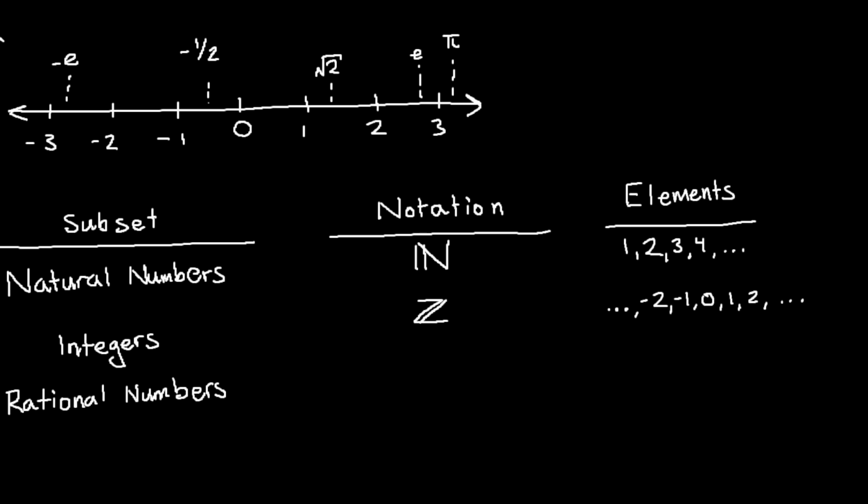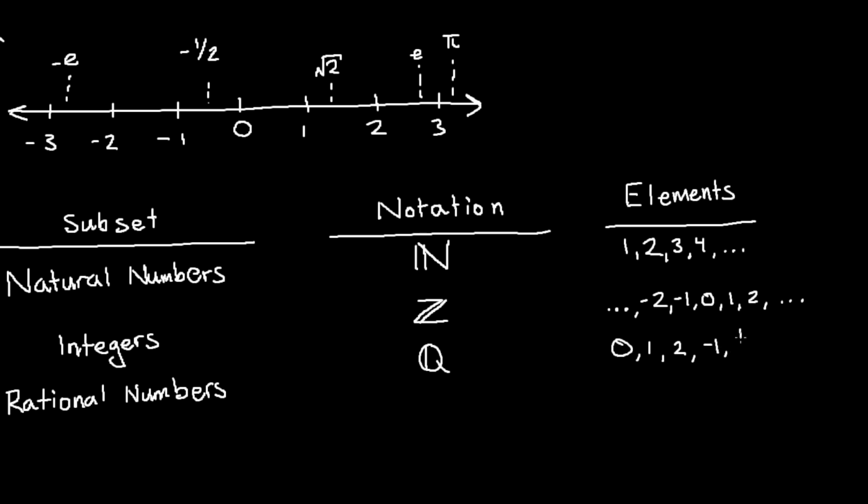You can think of that as just the number line with nothing in between, just those discrete values. Then the rational numbers, we'll be using this one quite a bit too. We denote this with a capital Q with a little bolded piece. These elements will include 0, 1, 2, -1, as well as fractions.